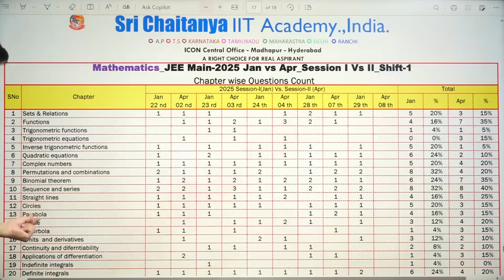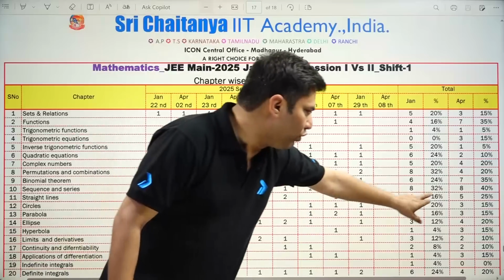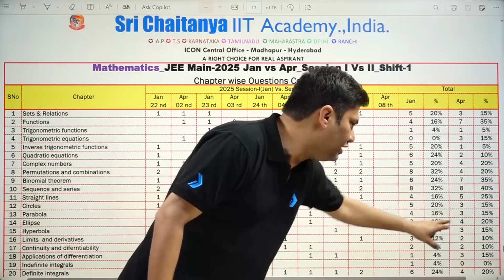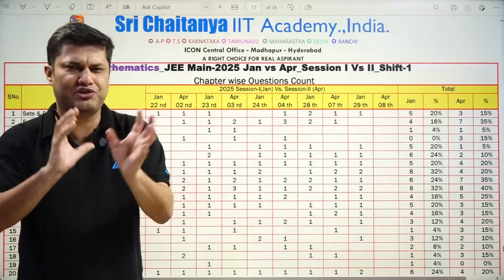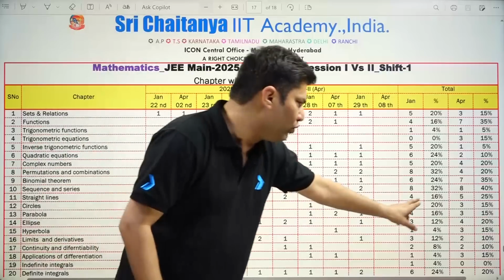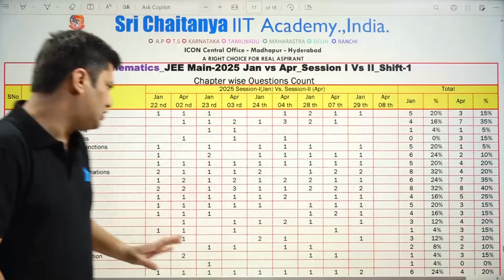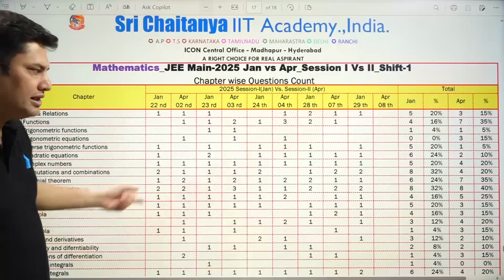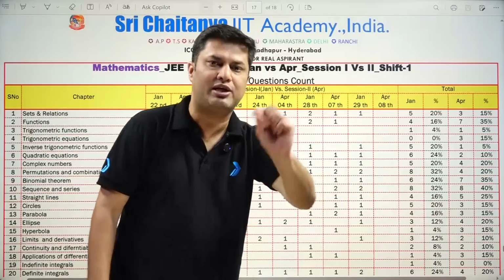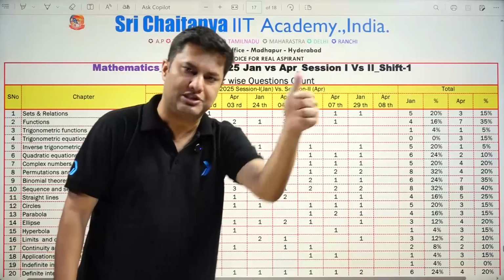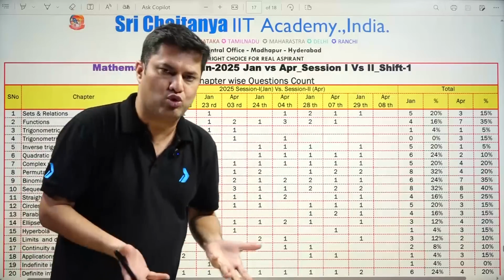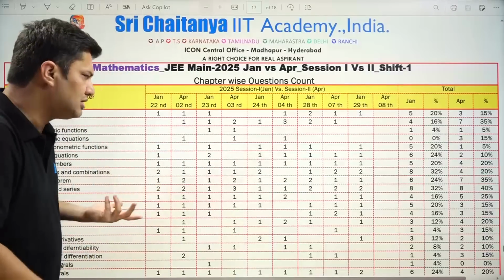What about straight line, circle, parabola, ellipse and hyperbola? You can see from 4 to 5, 5 to 3, 4 to 3, 3 to 4. So slight change: straight line goes from 4 to 5, then circles from 5 to 3, parabola has decreased, but for conic sections like ellipse and hyperbola the weightage has increased. So more or less it's the same. Conic sections have almost similar questions.